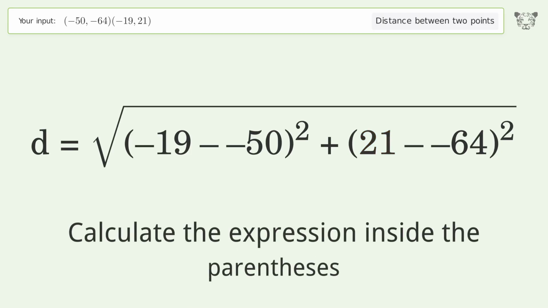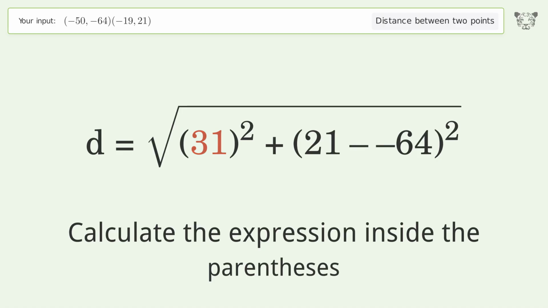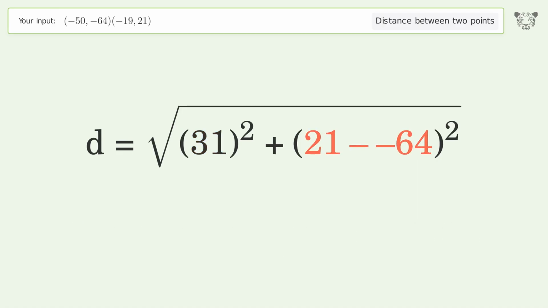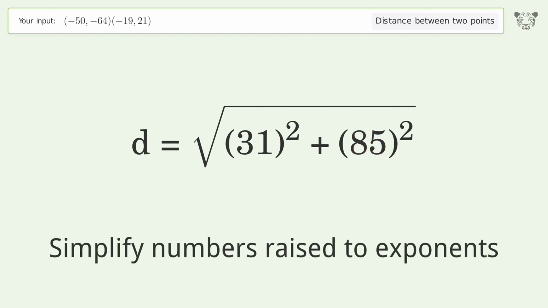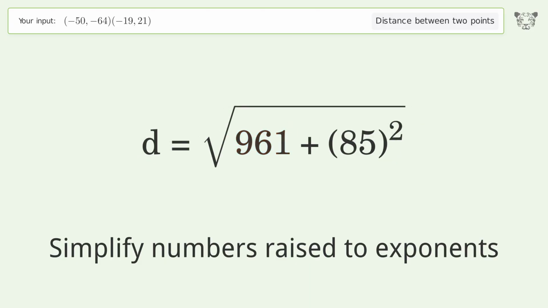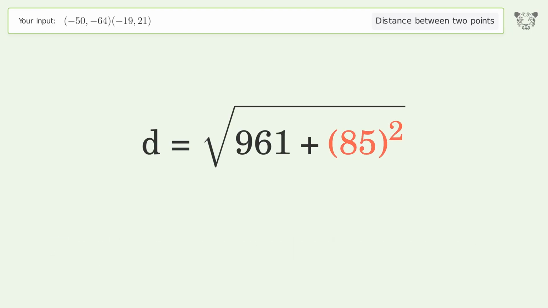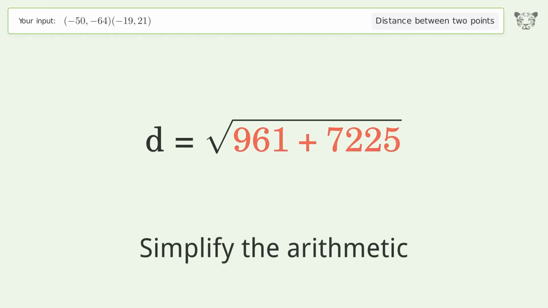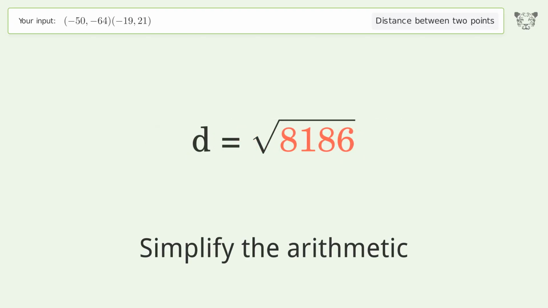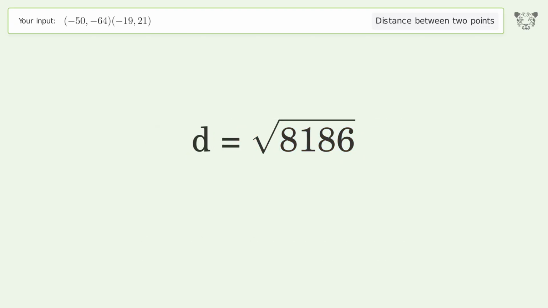Calculate the expression inside the parentheses. Simplify numbers raised to exponents. Simplify the arithmetic. And so the distance between the 2 points is the square root of 8,186, or 90.477.